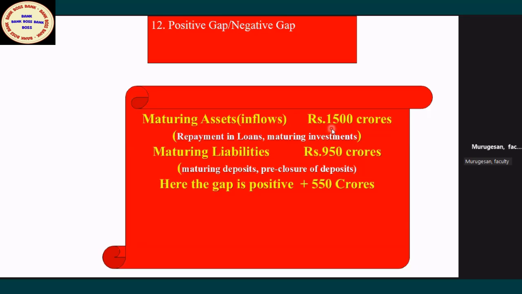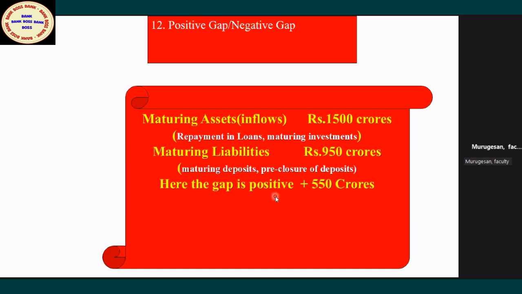Inflows are 1,500 but outflows are 950. So here it's a positive gap. The positive gap you can easily find out, but you have to analyze the implications. Supposing there is a positive gap and an upward trend in interest rates, what will be the impact on NII? This is a question they will ask. Positive gap, negative gap, you can understand, but to find them you should be very clear.